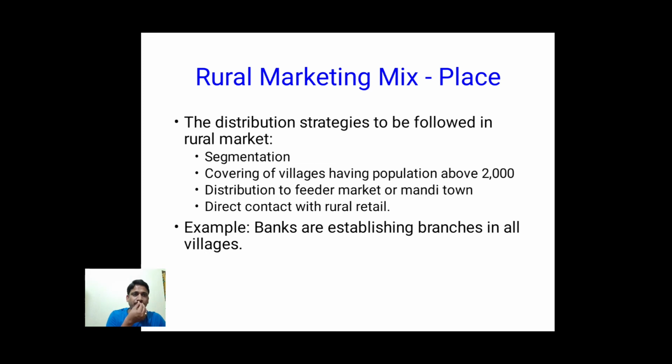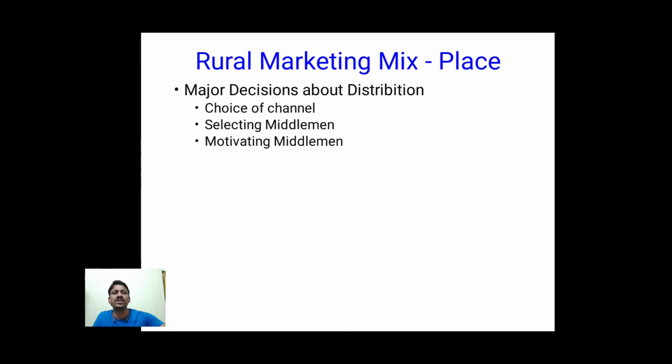As an example of place, a lot of efforts are being made by the banks to reach the doorstep of every village, every farmer. Nowadays you can see the banks establishing their branches in all the villages. That is what we can take as an example.